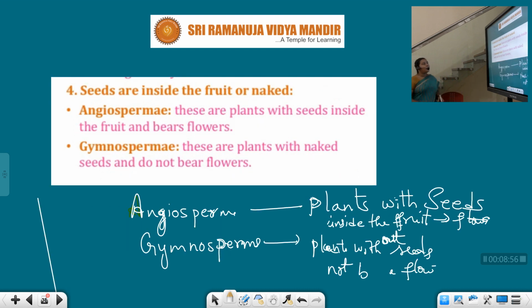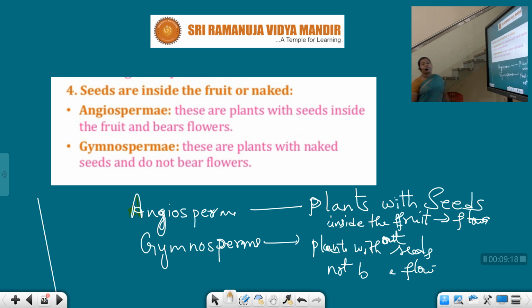Next, seeds are inside the fruits or naked. Let us discuss whether the seeds are present in the fruit or naked. Basing on this concept, plants were again classified into two types. The first type is angiosperms and the second type is gymnospermae.